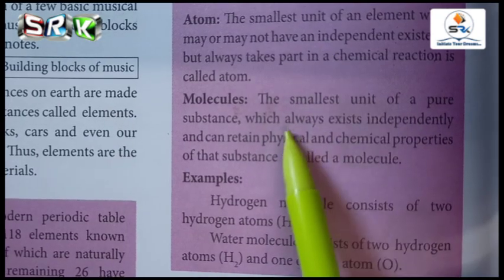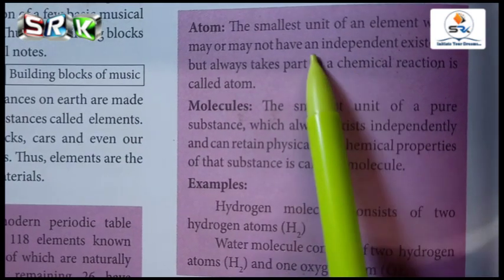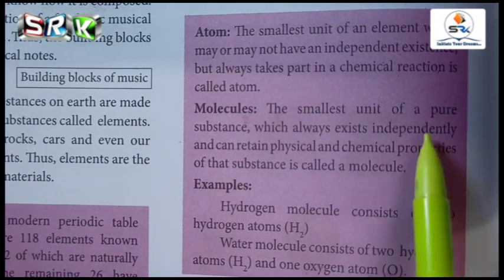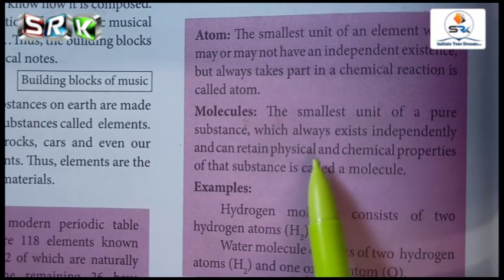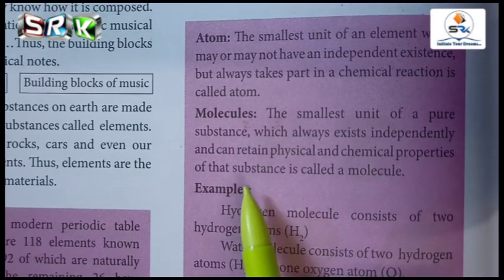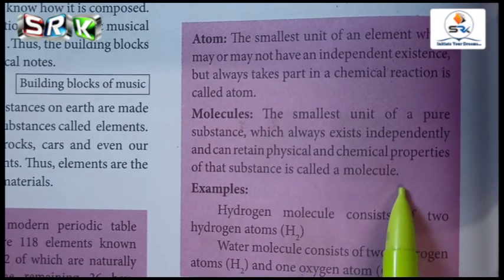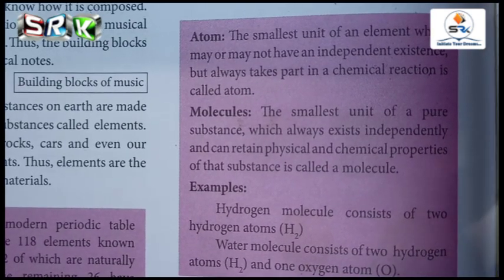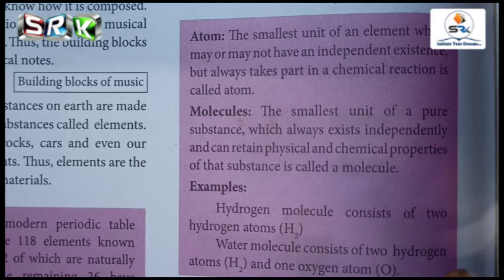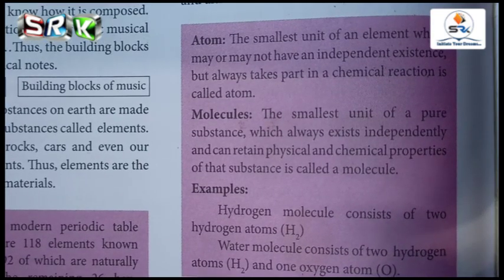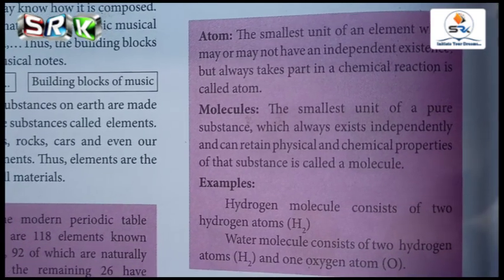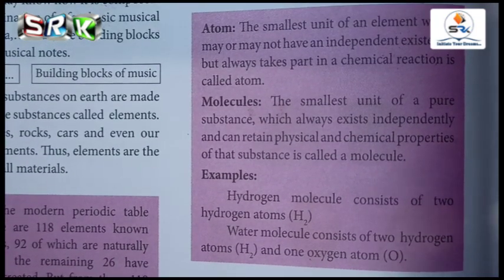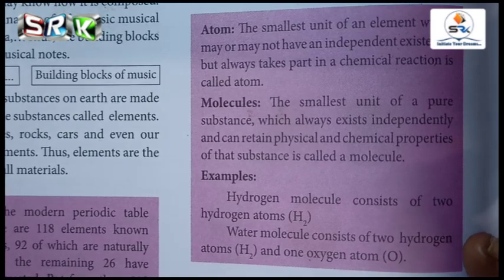So what is the difference between these two? An atom may or may not have an independent existence, but a molecule always exists independently and can retain the physical and chemical properties of that substance. So what is meant by physical and chemical property? Physical means it is a measurable property of a substance, for example mass, density, boiling point, temperature. All this we can say for a substance.